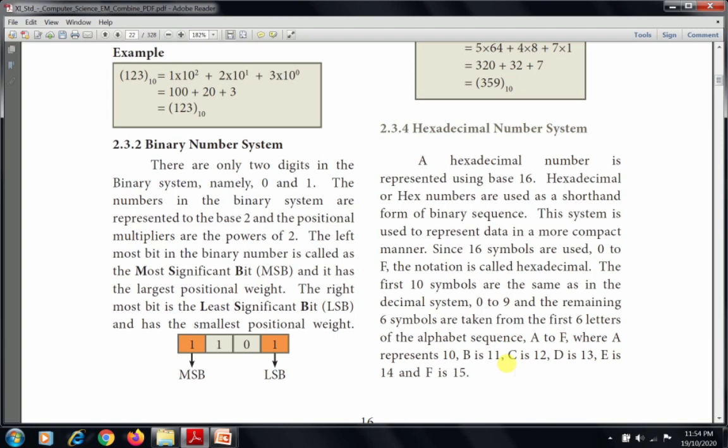The first 10 symbols are the same as the decimal system, so the first 10 symbols are 0 to 9. It's the same as the decimal number system, 0 to 9, and the remaining 6 symbols are taken from the first 6 letters of the capital letters A to F, where A represents 10, B represents 11, C is 12, D is 13, E is 14, and finally F is 15.